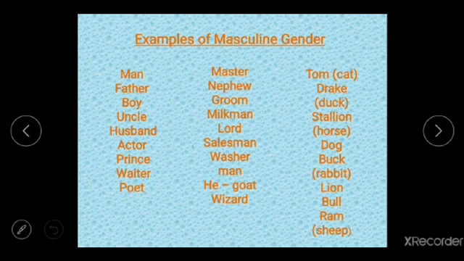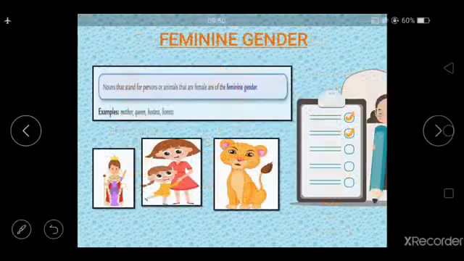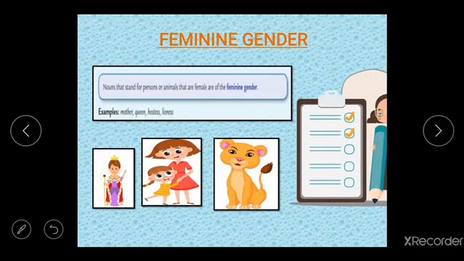Buck is basically the male of rabbit. Lion, bull, and ram. Ram is basically the male of sheep. So all these are examples of masculine gender. So now let's discuss feminine gender.